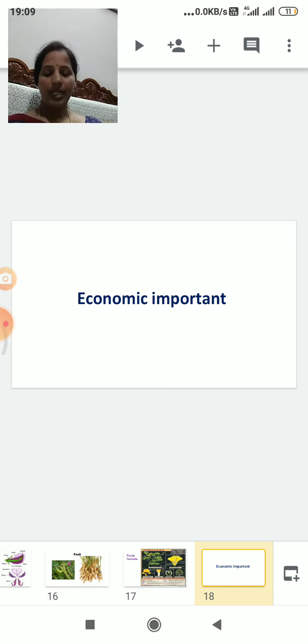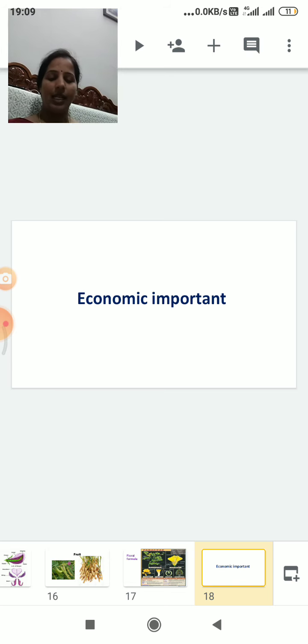And some plants we can use as vegetables also. Beans, cluster beans, French beans, cowpeas, these fruits are used as vegetables. And Trigonella seeds, Trigonella foenum-graecum, the seeds are used in curries as a flavoring agent. Trigonella leaves are also used as leafy vegetables. So some plants are used as vegetables.